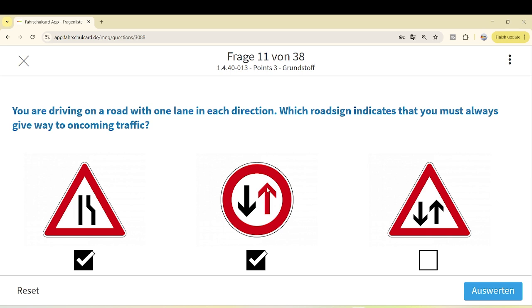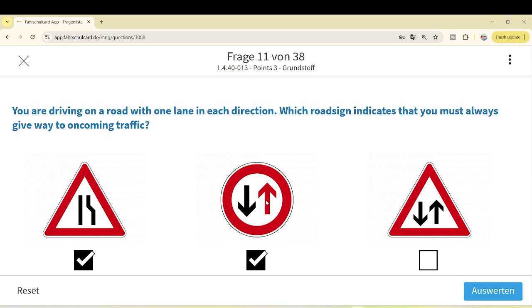Your road is narrowing, and the right side is normally our side, because in Germany we have the Rechtsfahrgebot, we drive on the right side. Always the right option is yours. In Germany we have right-hand driving. So this sign is telling you the road is narrowing, your side is narrowing. If this sign was reversed, then the oncoming traffic would have to give way to you. But in this case, your side is narrowing. This is the correct option.